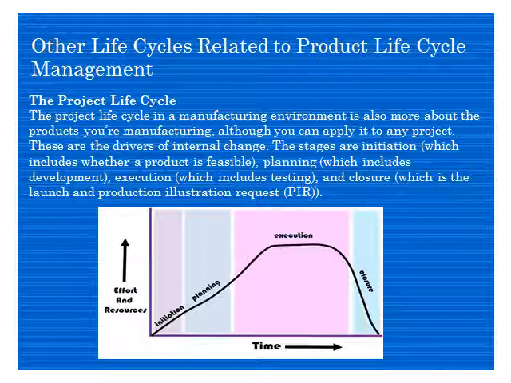Okay, these are the drivers for the internal change. The stages are initiation, which includes whether the product is feasible, means whether we can do it, and how we can do it. Planning, which includes development. After design, you will have a development. Execution, which includes testing. Execution is actually executing the task, whatever you have planned. And then closure, closing those things, which is the launch and the production illustration request, PI. So this is the life cycle of a project.